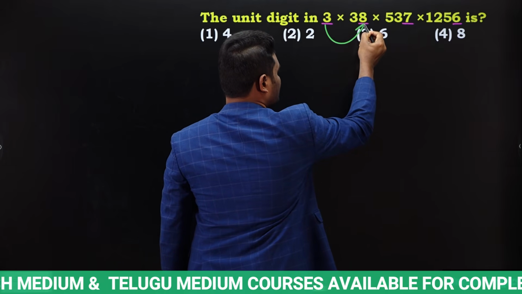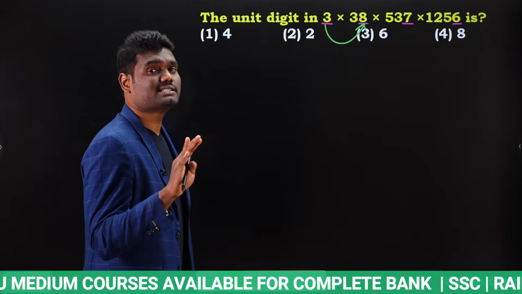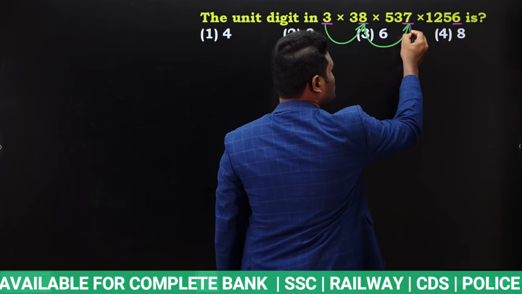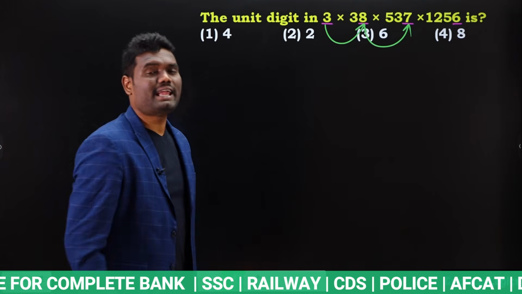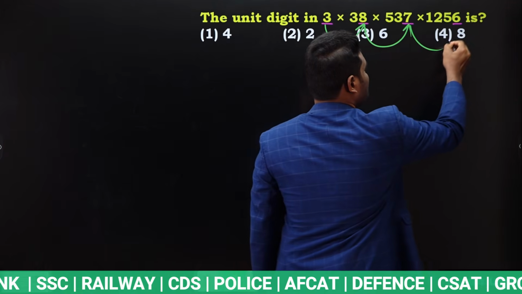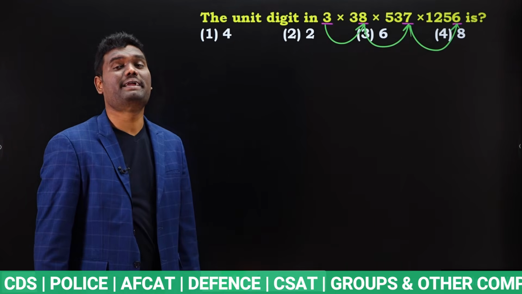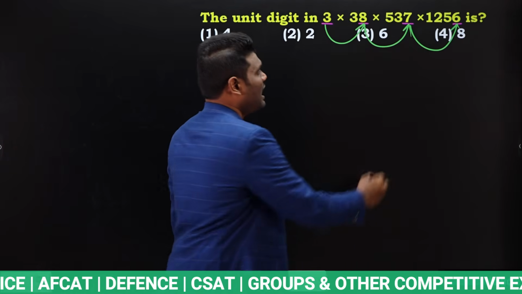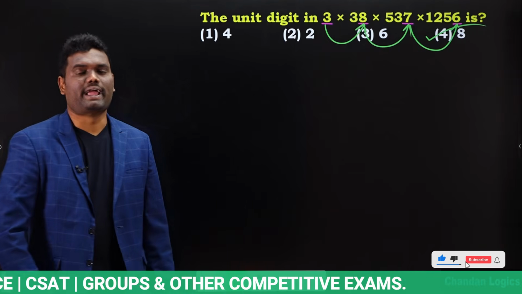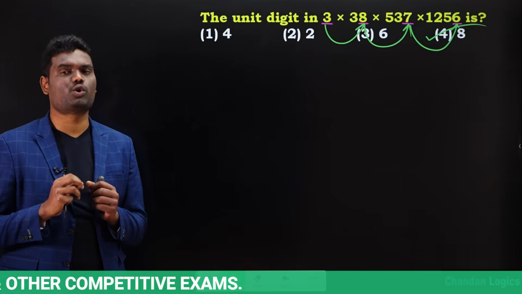3 8 times 24. 24 means the last digit will be 4, yes or no? 4 7 times 28. 28 means the last digit will be 8. 8 6 times 48. 48 means the last digit, or unit digit, for this is going to be 8, yes or no? Very simple, just fraction of seconds.